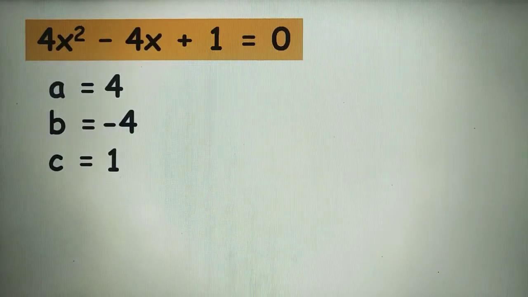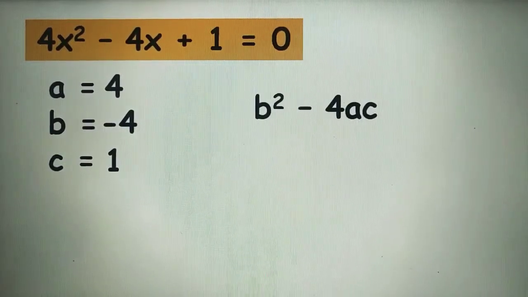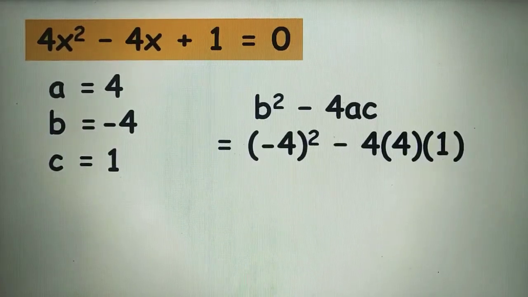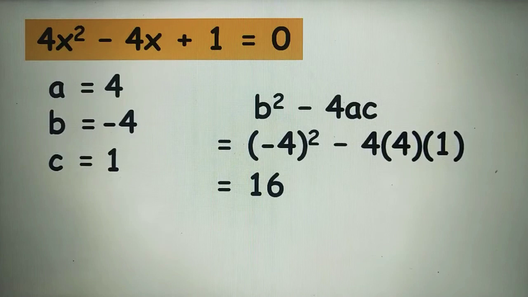Now, we will solve the discriminant of the equation. We will use the formula b squared minus 4ac. We will substitute the values. We have negative 4 squared minus 4 times our a, which is 4, times our c, which is positive 1. Then we will simplify. Negative 4 squared is equal to 16. Negative 4 times 4 times 1 is equal to negative 16. 16 minus 16 is equal to 0.